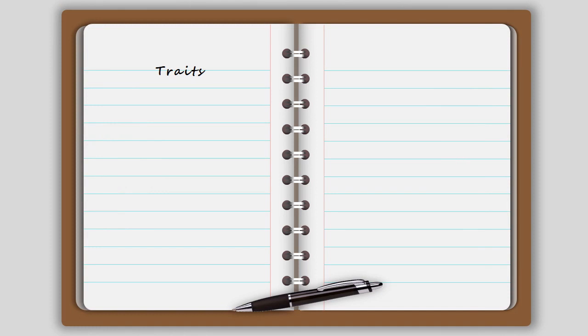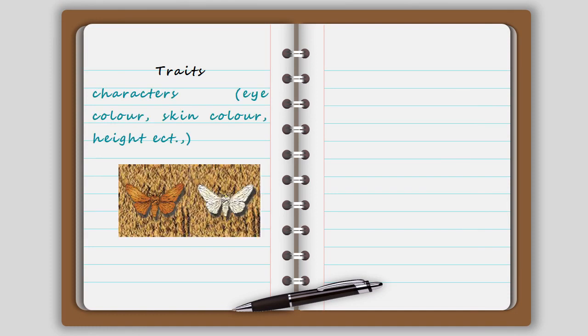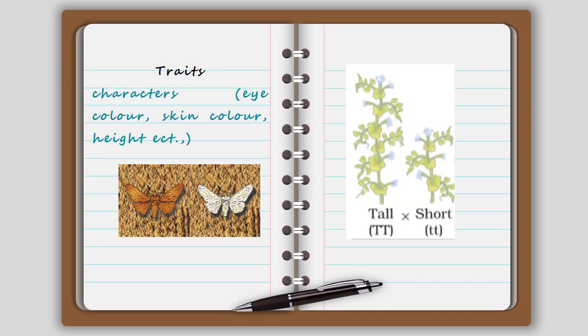Okay, traits, and we have seen traits are nothing but the characters. So what are all those? Eye color may be a character, skin color is a character, and height, tallness and dwarfism, is a character. In this picture you can see the skin color of the butterfly as a character, and here you can see the pea plant, tallness as a character and shortness as a character. Traits.